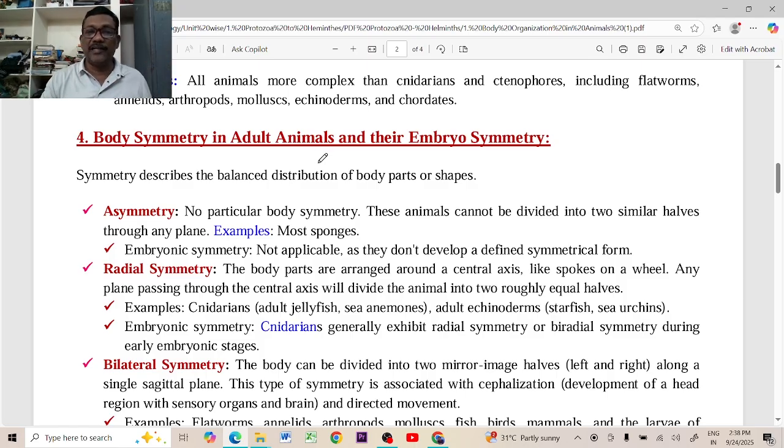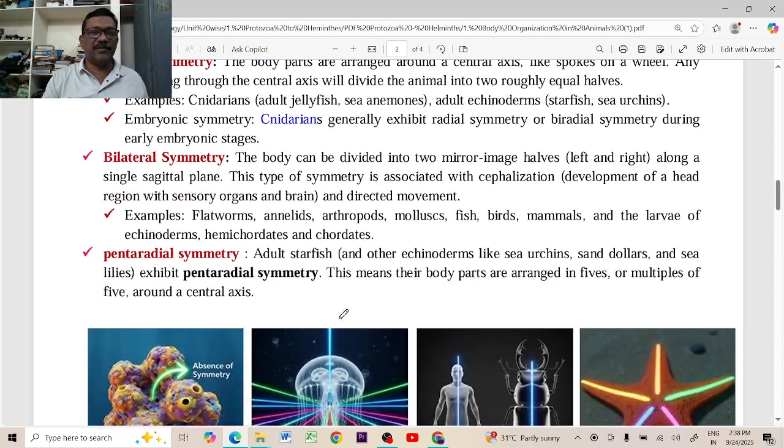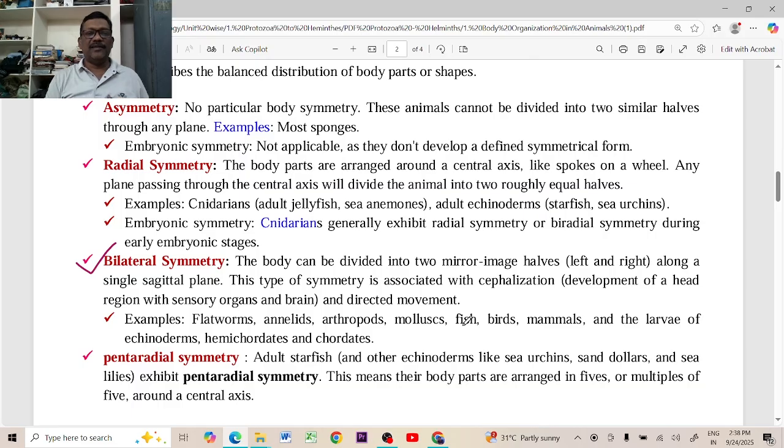But how many types of symmetry are present in the animal kingdom? I discussed bilateral symmetry first. My body is taken as an example to prove the bilateral symmetry. If you cut the body by taking the central axis, you can get exactly two halves with paired organs. But radial symmetry means some organisms, for example, Volvox, are round, circular in shape. You can take any axis, then you can cut the animal into exactly two halves. Any axis you can take, that is called the radial symmetry.